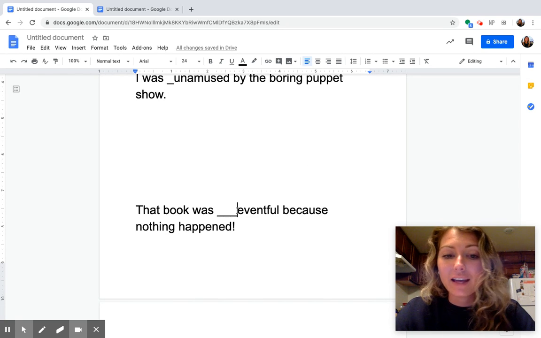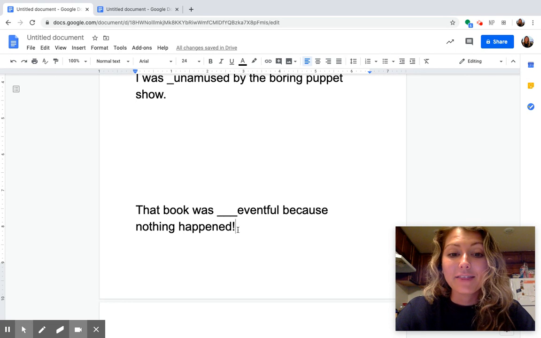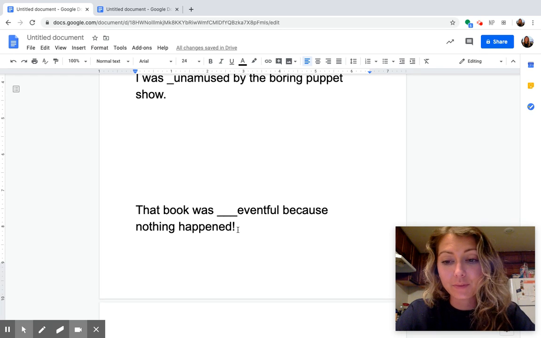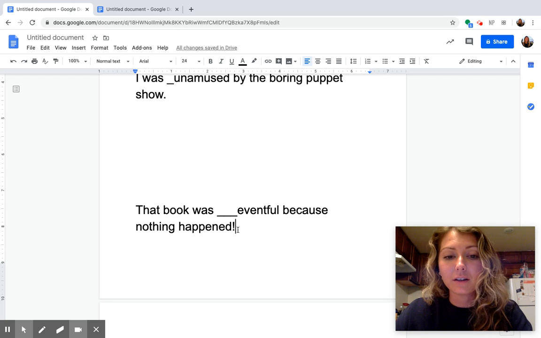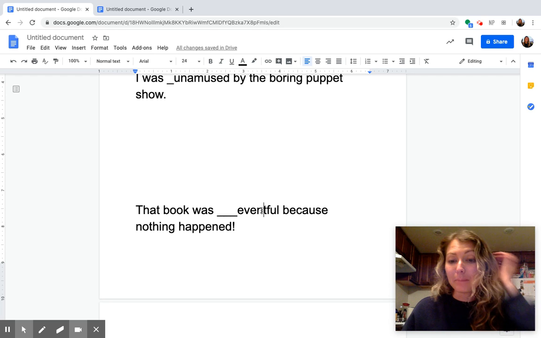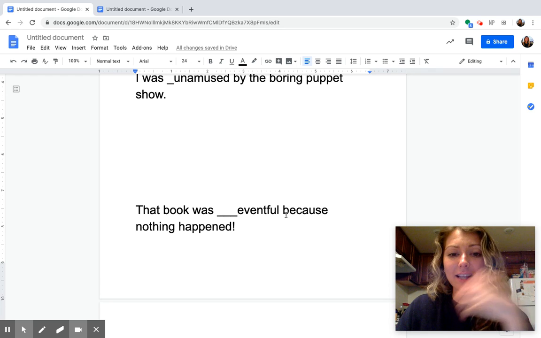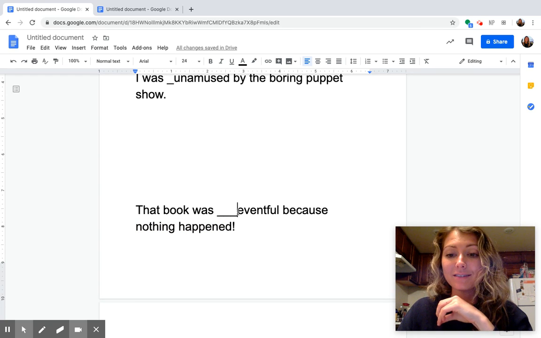Here is our next example. That book was blank eventful because nothing happened. I know that if a book is eventful, that means things happen. But this sentence says nothing happened. Does that mean that this book was eventful?